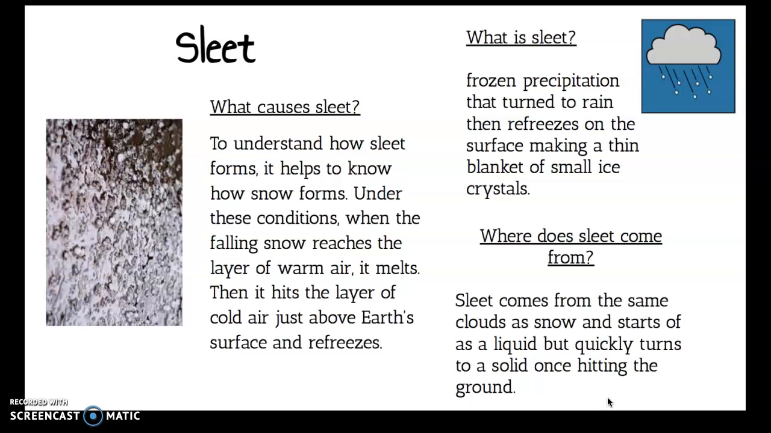What is sleet? Frozen precipitation that turned to rain then refreezes on the surface, making a thin blanket of small ice crystals. Where does sleet come from? Sleet comes from the same clouds as snow and starts as a liquid but quickly turns to a solid once hitting the ground.